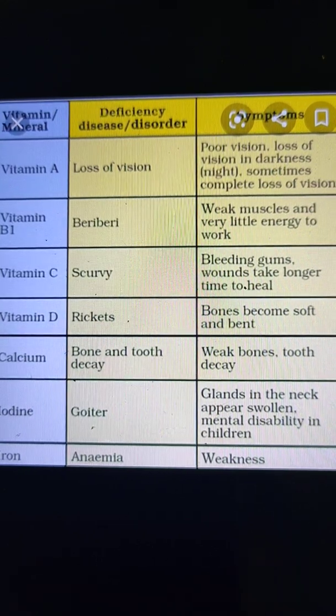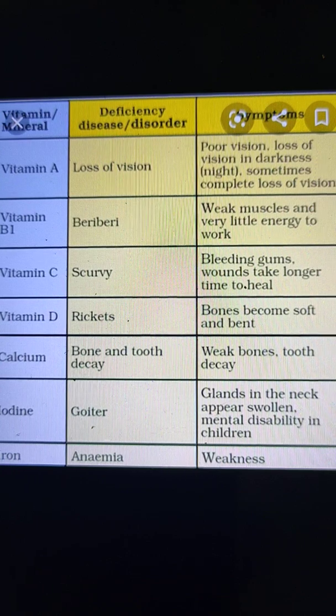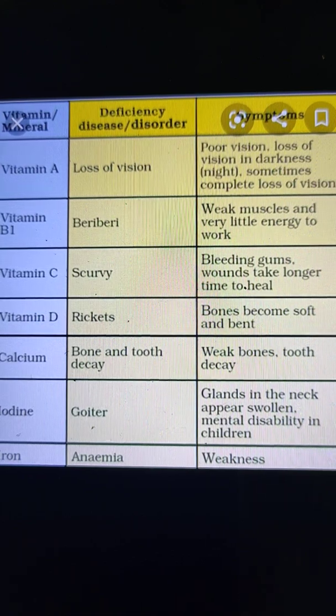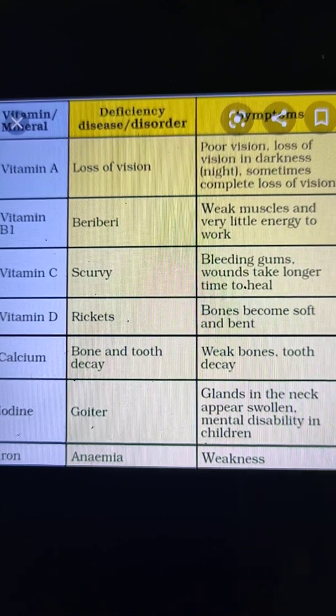So the sources of vitamin B1 are the whole grain cereals, yeast, nuts, pulses and liver. So we must include these sources in our diet to prevent ourselves from these diseases.